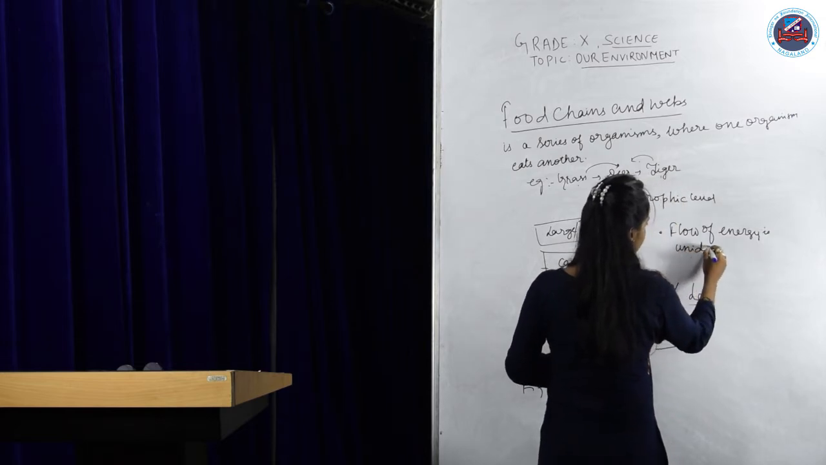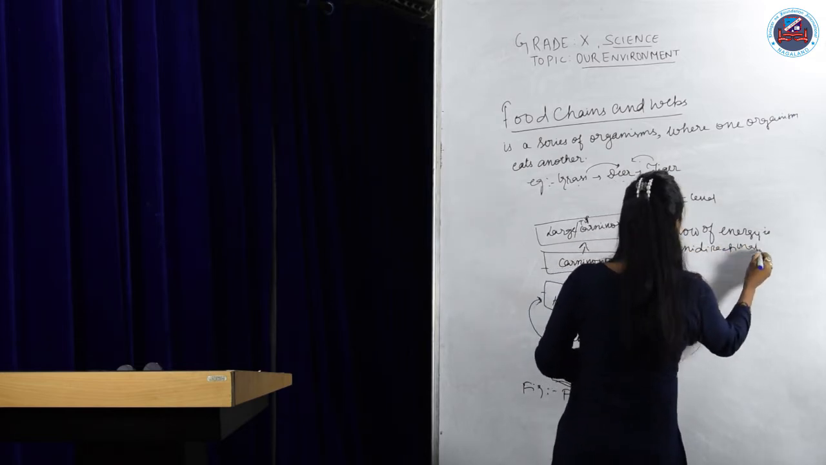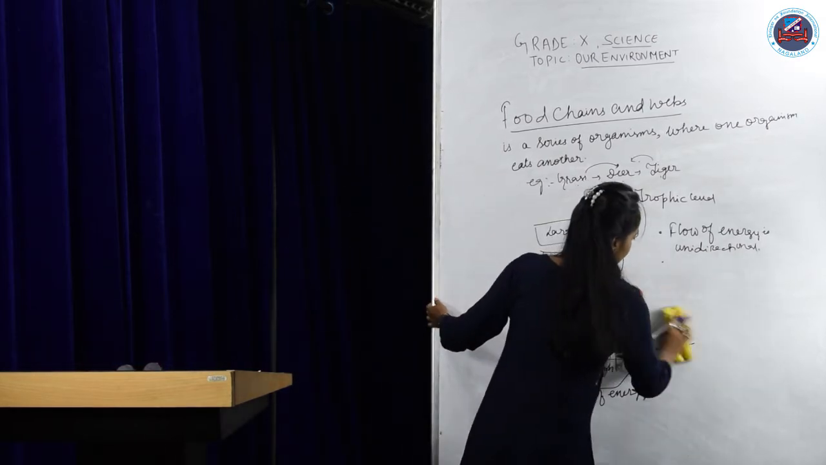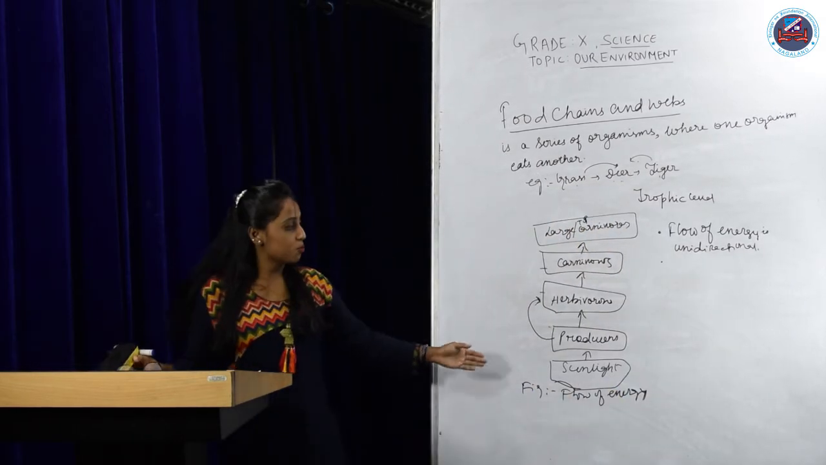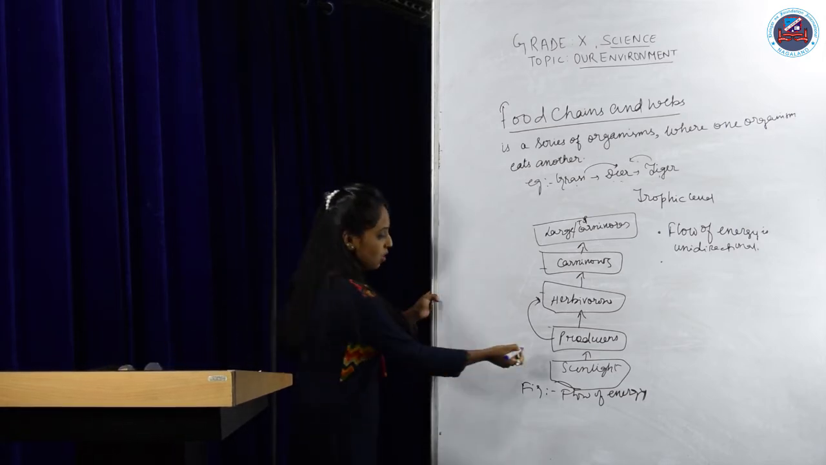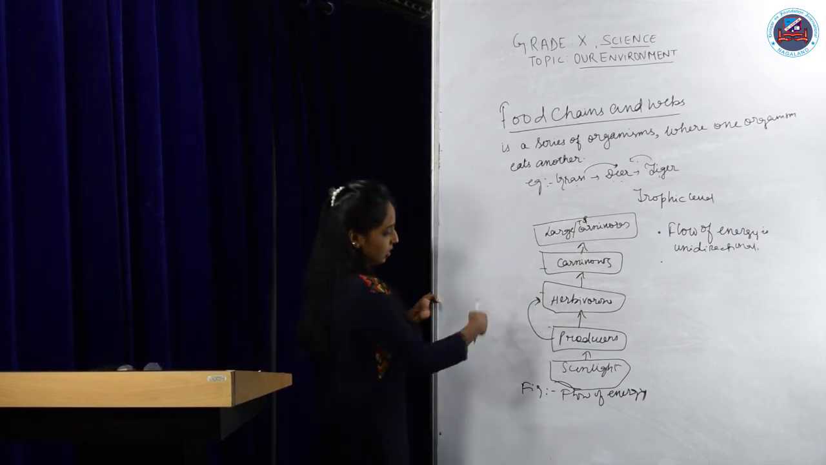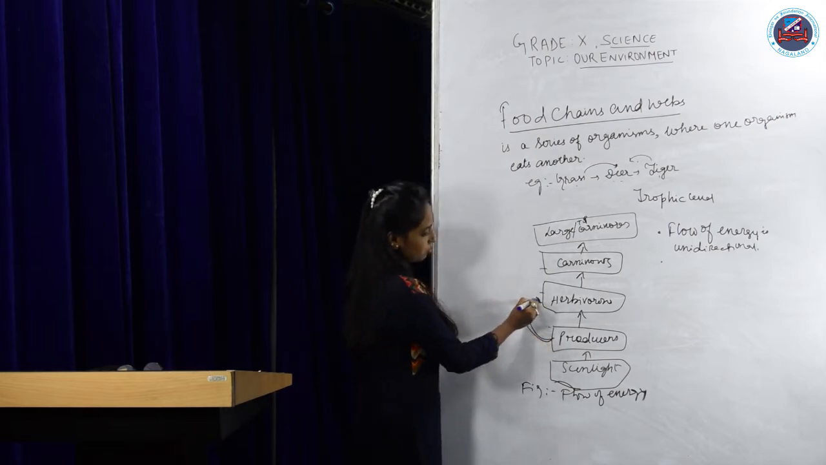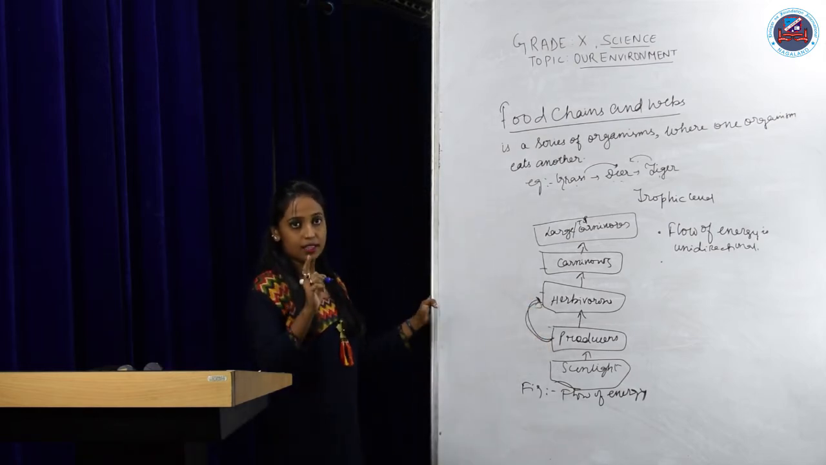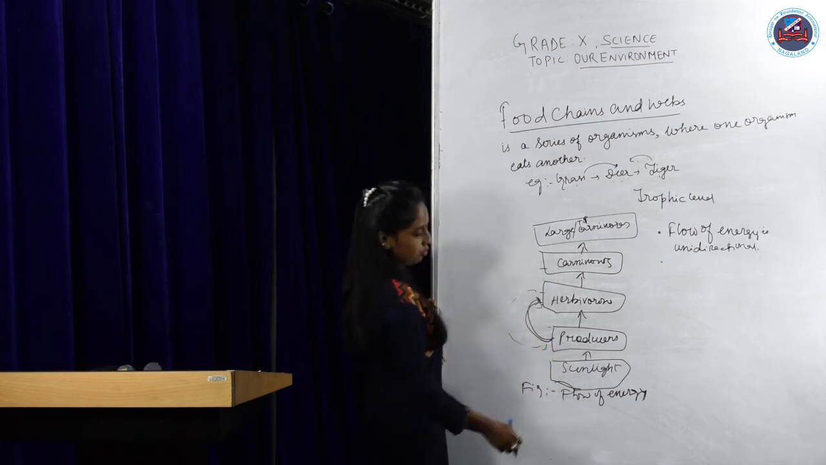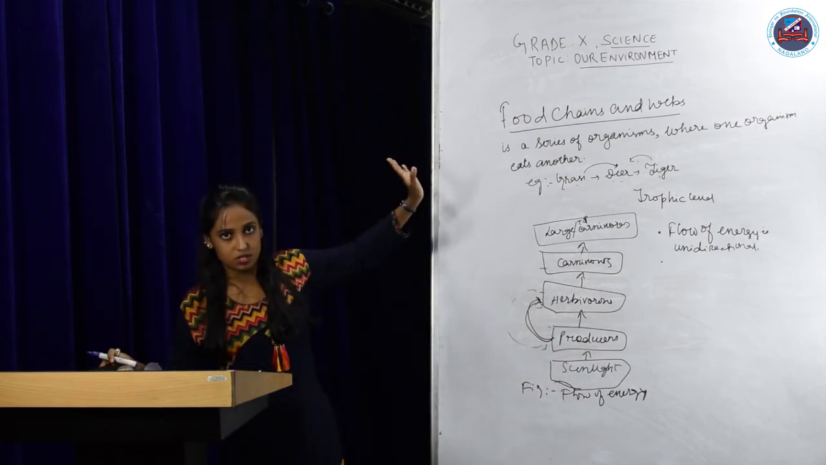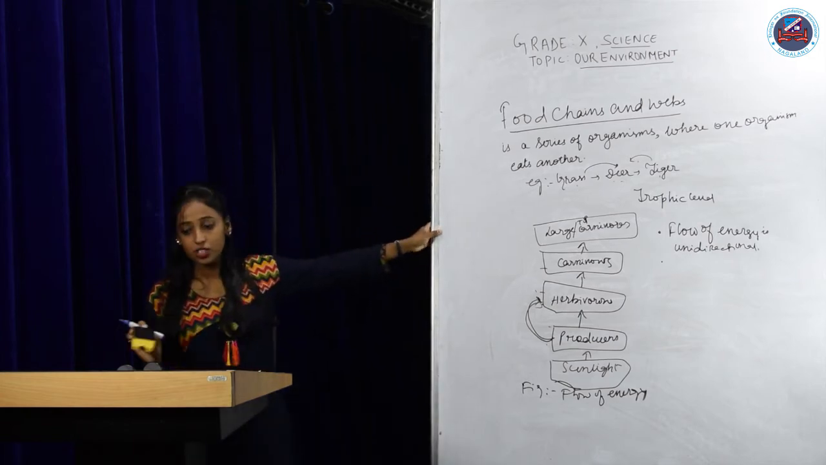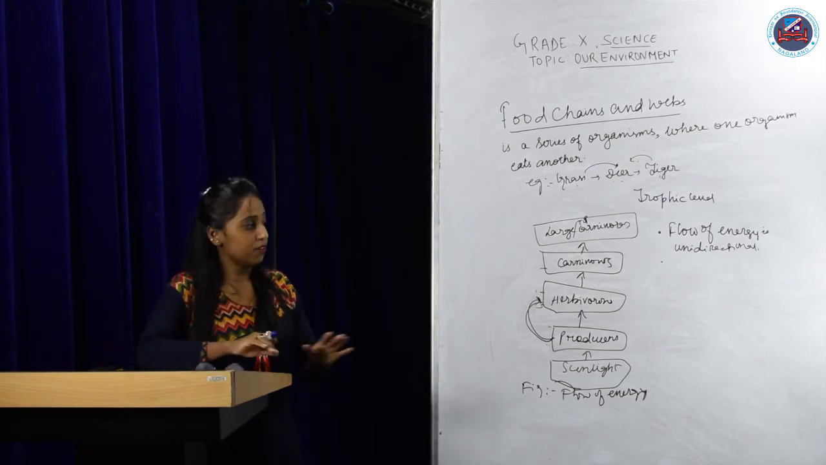The energy goes progressively, one after another. That means the energy cannot come back to the producers. For example, if the energy goes from the producers to the primary consumers or the herbivores, that means the energy does not come back to the producers again. It just goes progressively. So this is one note we can make from the food chain.